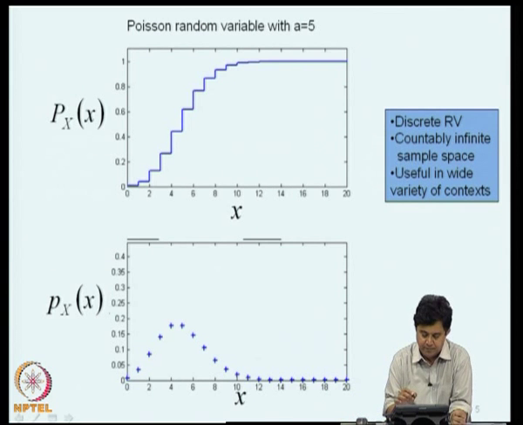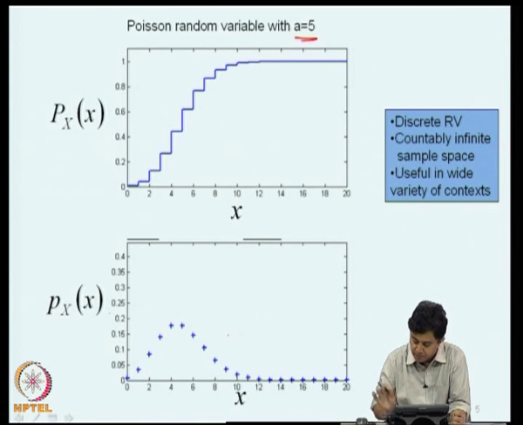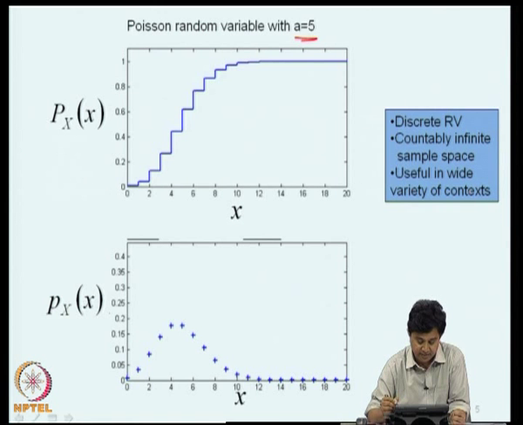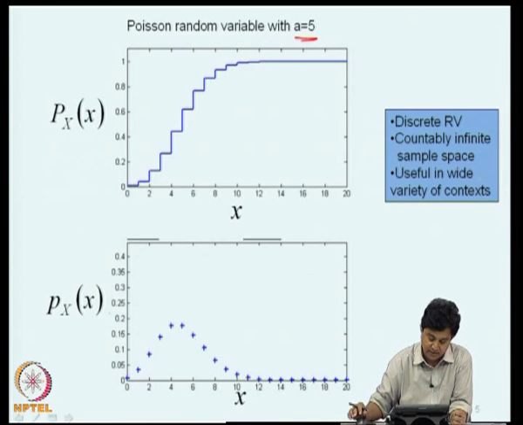This is how the probability distribution function for a Poisson random variable with parameter a equal to 5 looks, and this is the associated probability density function expressed in terms of a set of Dirac delta functions. So, this is a discrete random variable with a countably infinite sample space, and it is going to be very useful in a variety of contexts, and we will come across this random variable quite often in later discussions.